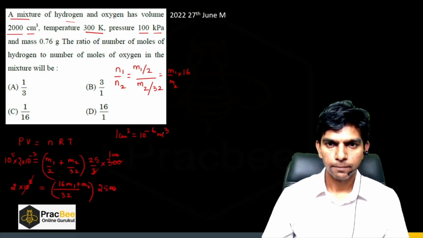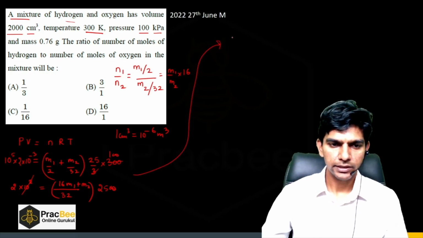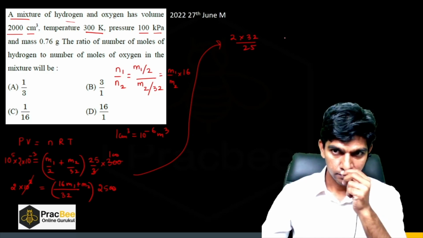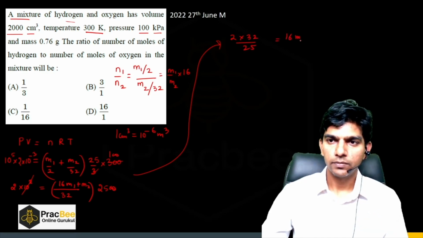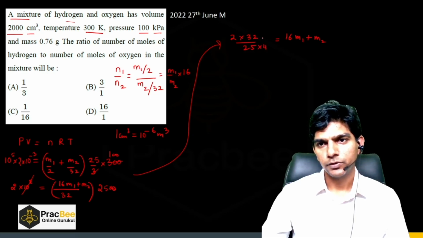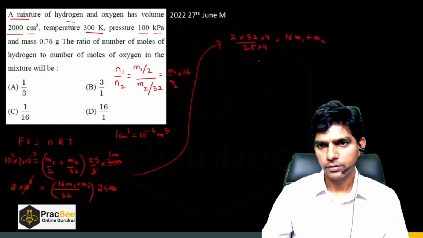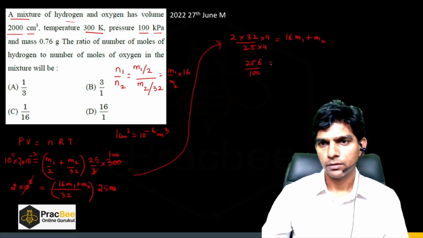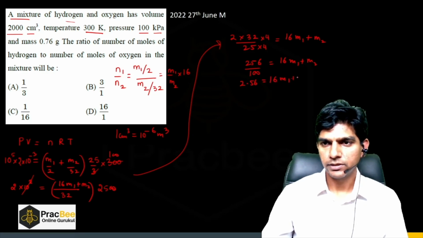So this can be further written as 2 times 32 divided by 25, which is equal to 16 M1 plus M2. Now if I multiply this by 4 and this by 4, it will be 256 by 100 equals 16 M1 plus M2. So this will be 2.56 equals 16 M1 plus M2.